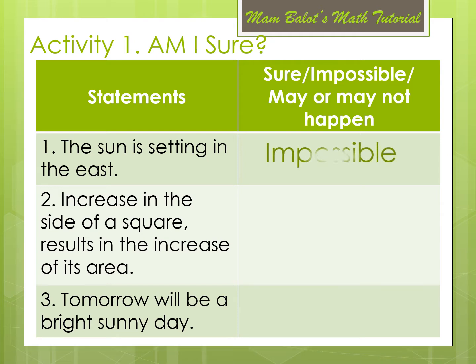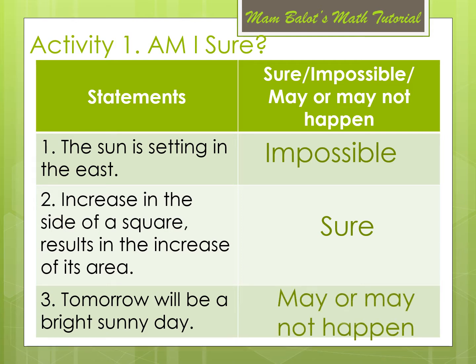This is impossible to happen since the sun sets in the west. Number 2, an increase in the side of a square results in an increase of its area. Of course, this is sure to happen since in any polygon, when the sides increase, the area also increases. Number 3, tomorrow will be a bright sunny day. We will not know what will happen tomorrow, so this may or may not happen.